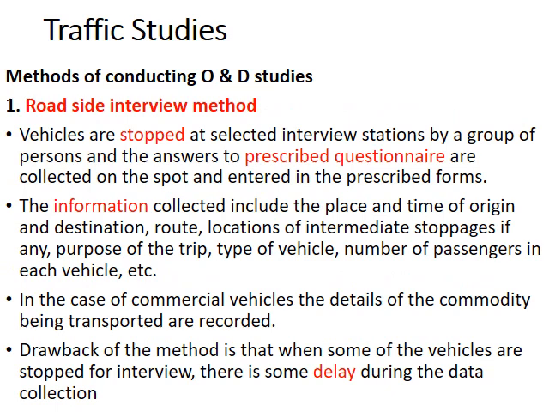Next comes the methods of conducting origin and destination studies. First is a roadside interview method, where vehicles are stopped at roadside and they are interviewed by survey personnel using a prescribed questionnaire which contains all the information required. The questionnaire includes questions pertaining to the origin of travel, destination where they are going, the route of travel, the details of intermediate stoppage or purpose of the trip, type of vehicle, number of passengers inside the vehicle, etc.